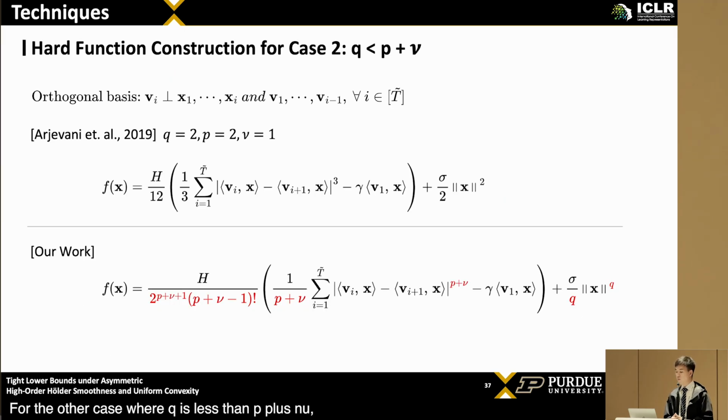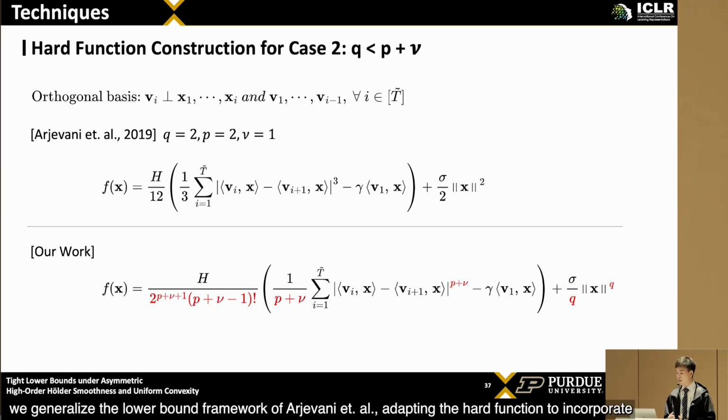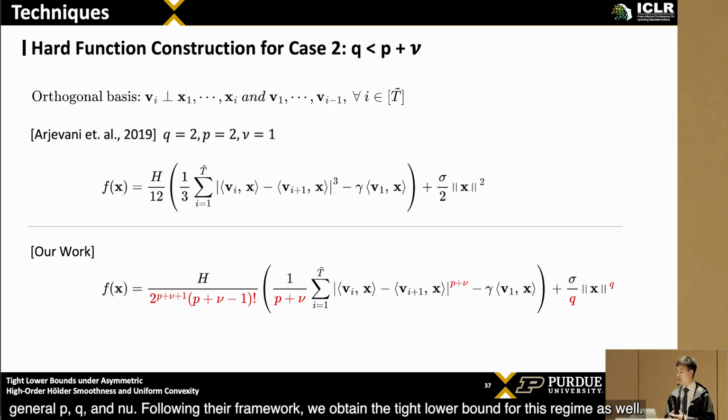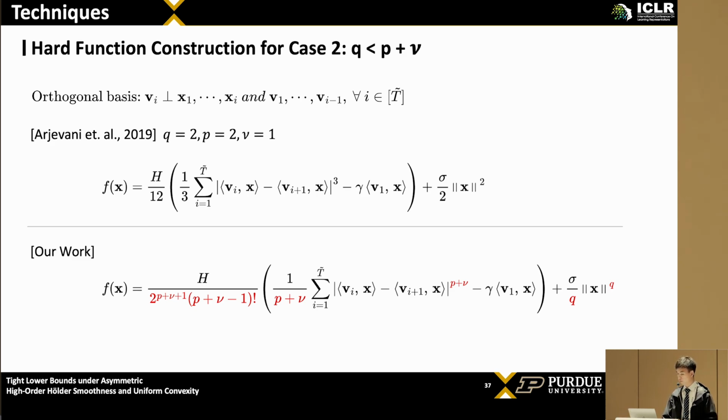For the other case where Q is less than P plus nu, we generalize the lower bound framework of Argivani et al., adapting the hard function to incorporate general P, Q, and nu. Following their framework, we obtain the tight lower bound for this regime as well.